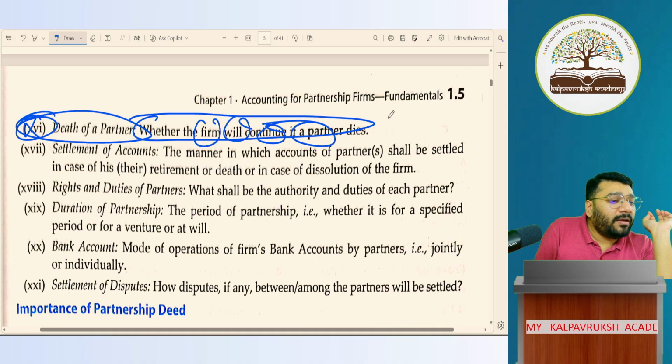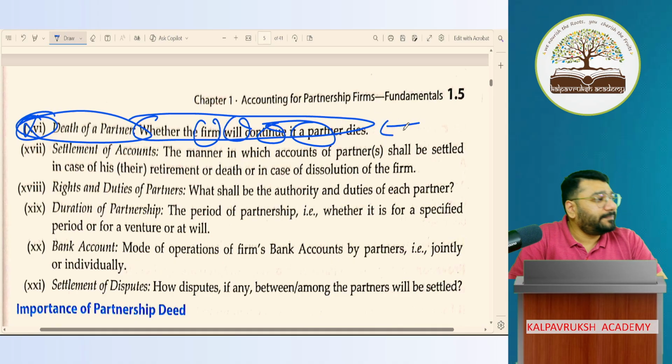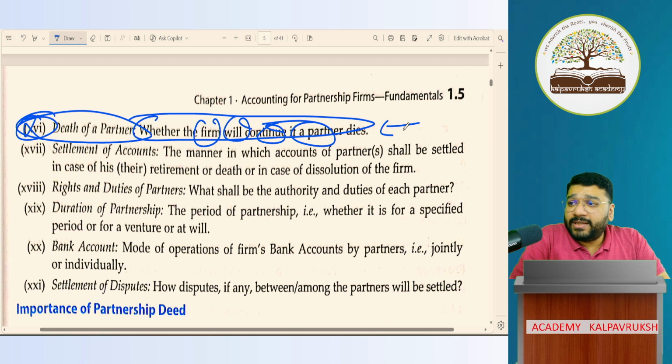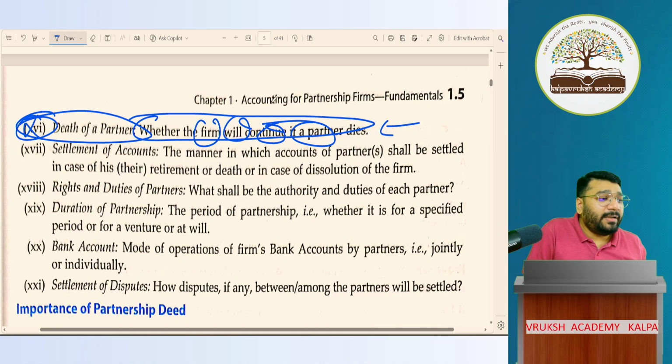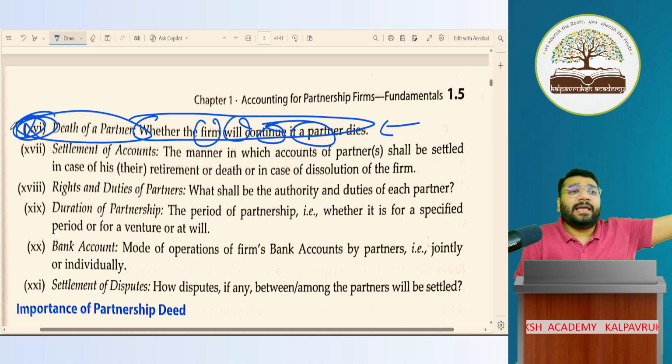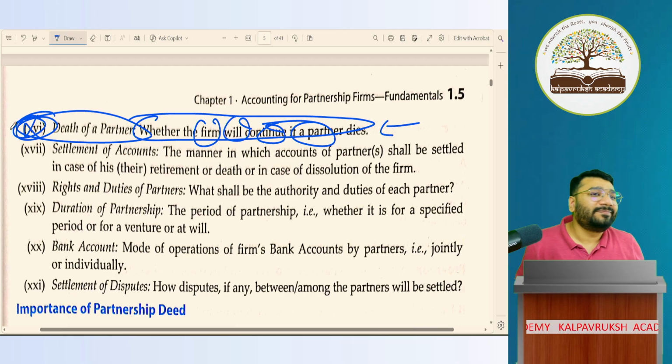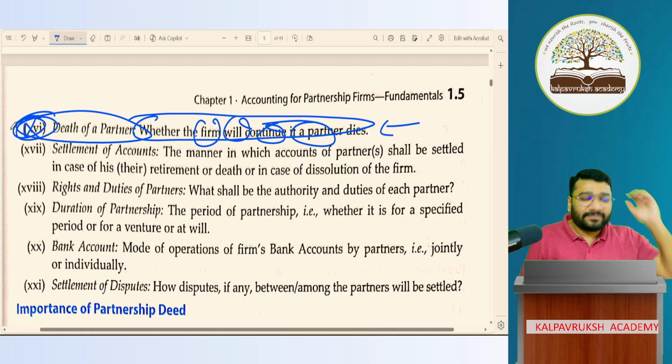This is one of the favorite questions of the board examiner. Can they not create a new one? I'm so sorry. The question being asked is, can we not create a new partnership deed? Of course you can do it, but that is only when you're continuing. No, I'm talking about the partnership deed. In the partnership deed, this clause is not there, and if a partner dies, you have to close the business. When the business is to be closed, where will the new partnership deed come from? You will continue the business. See, let me tell you one thing very clearly.